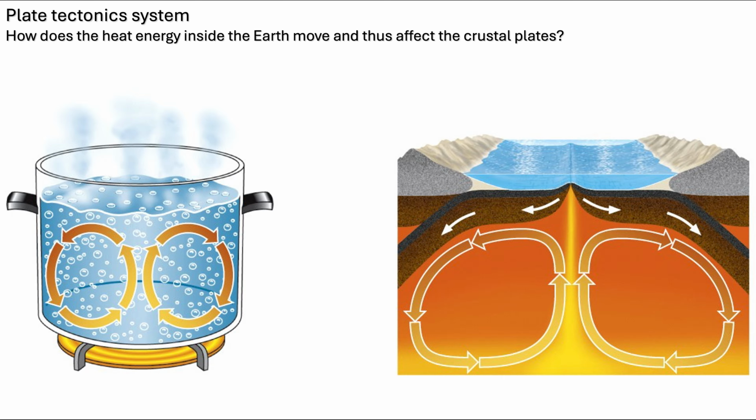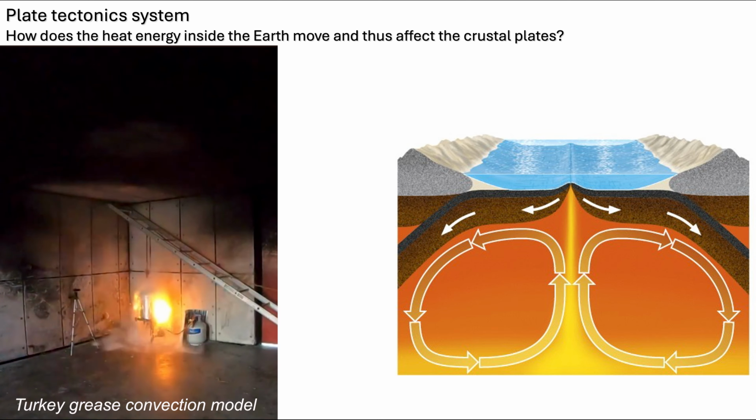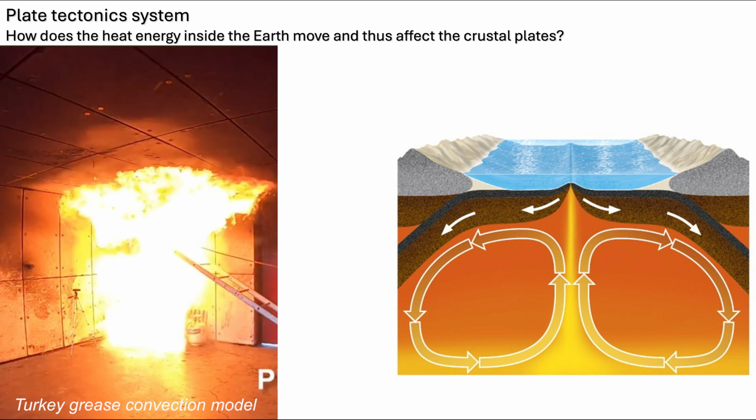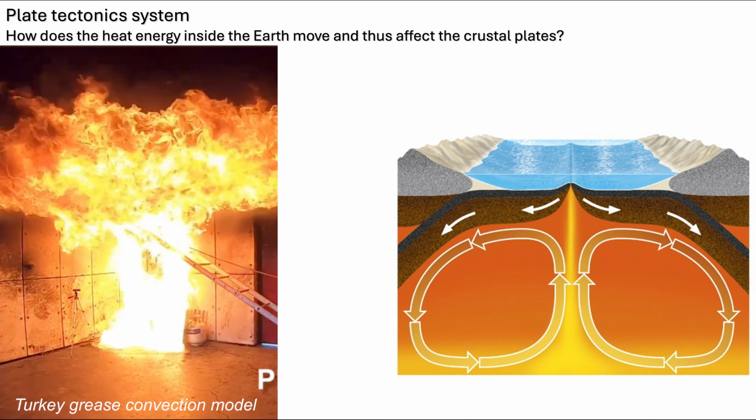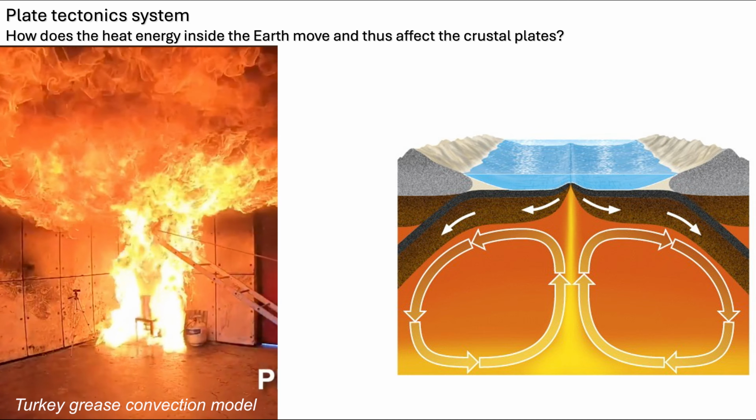Back to business now. Natural radioactive decay is adding heat to the base of the plate tectonic system. But what's in it for us? What happens when we add heat to the pot? When we add heat to the bottom of a plastic or liquid substance, it results in convection. The warmer material is going to be less dense relative to the cooler material, and therefore it's going to rise.